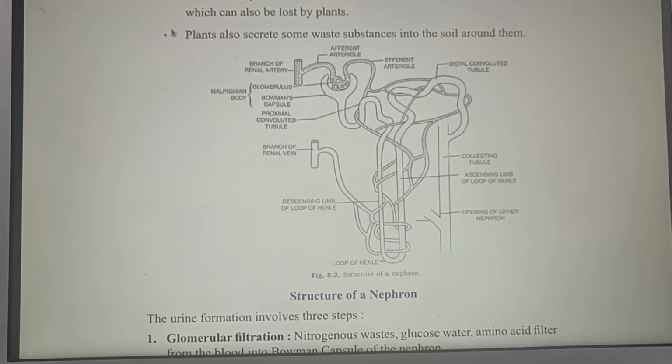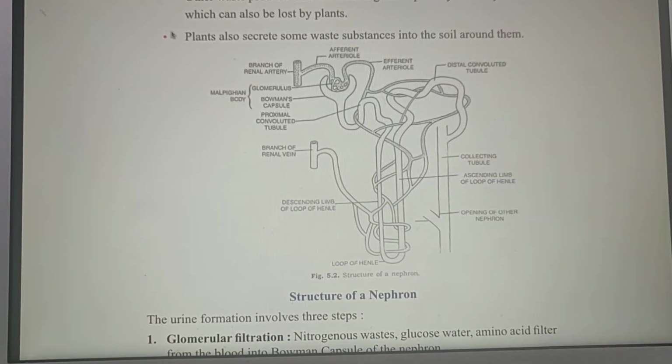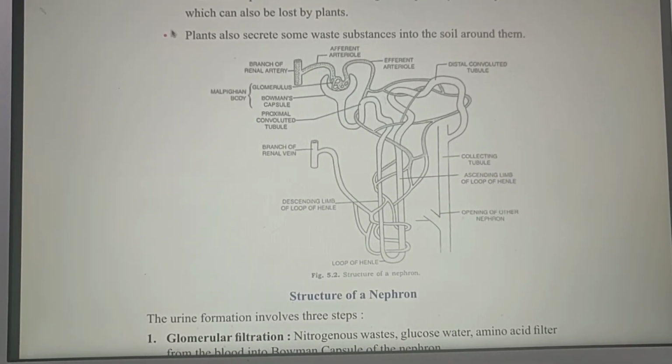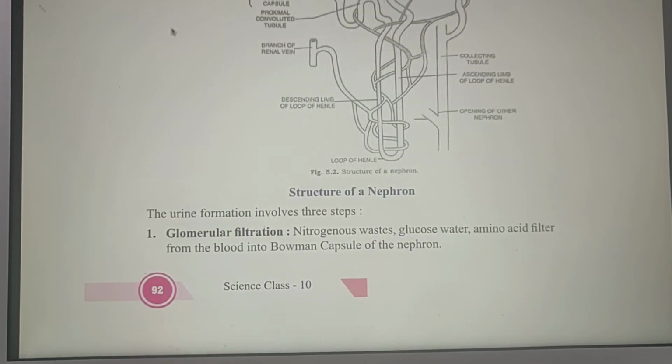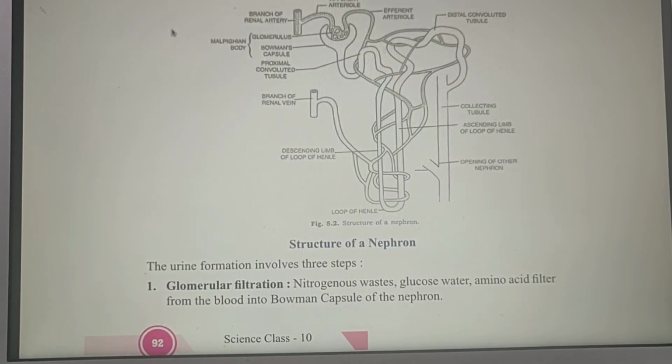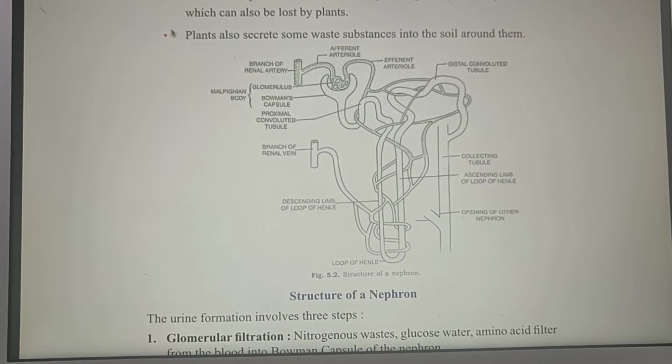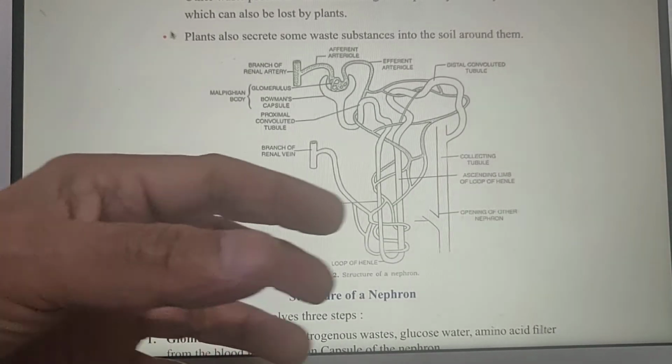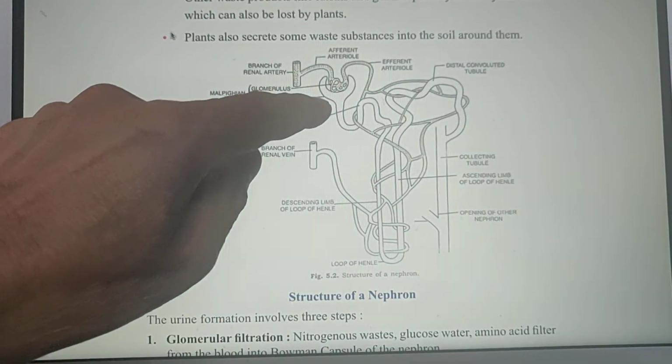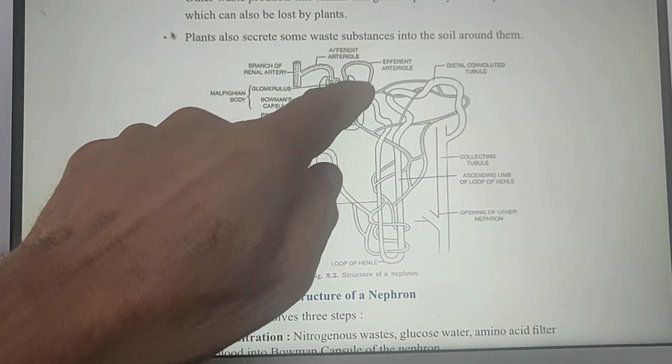So this is the structure of the nephron, where we will see how the urine is formed and filtrate in this process. As I told you, this structure here is your Bowman's capsule.